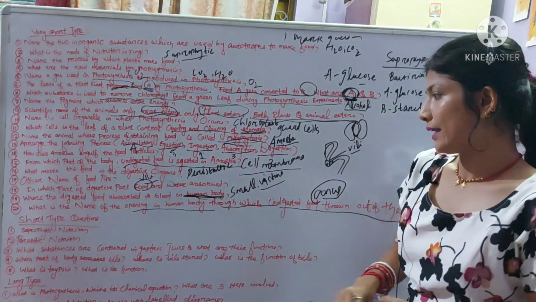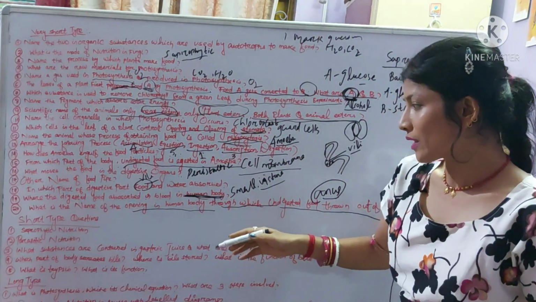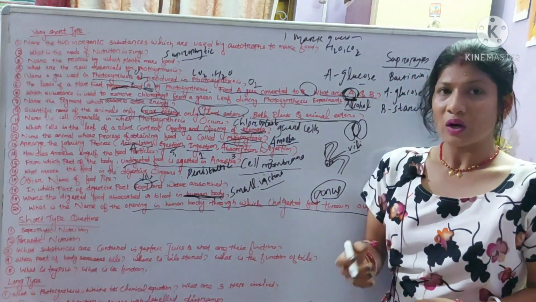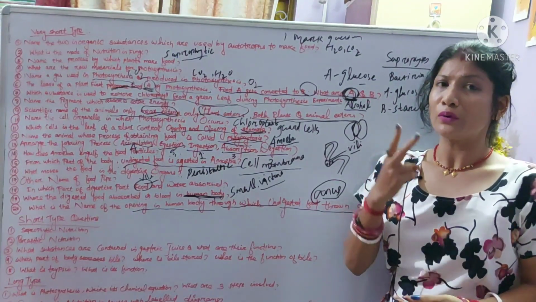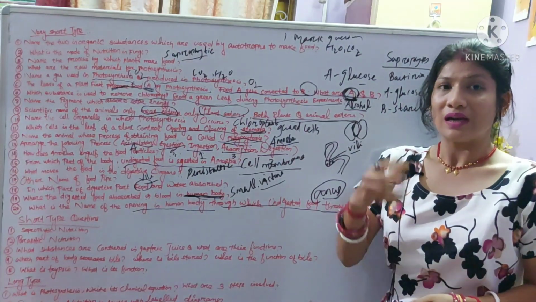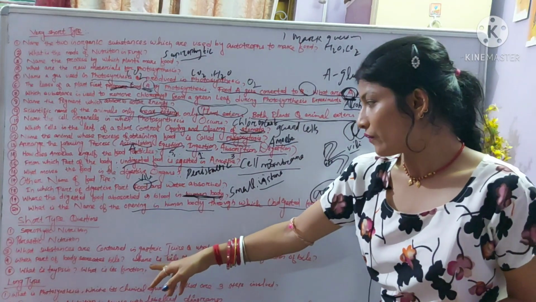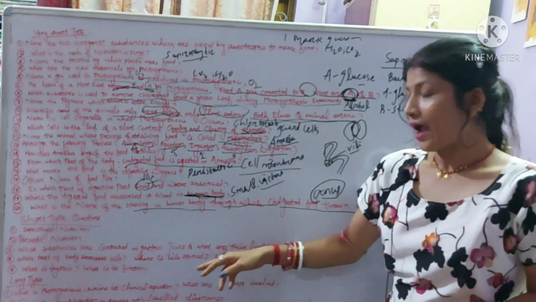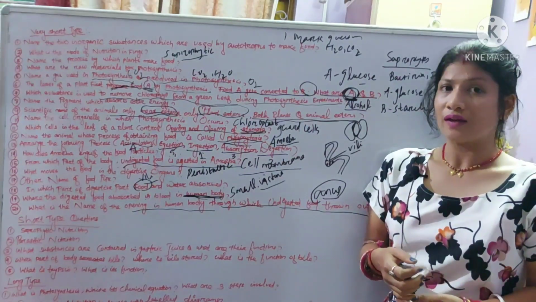Then the fourth question is, which part of the body secretes bile? We know the small intestine receives secretions from two glands. First is the liver, another is the pancreas. So the liver secretes the bile juice. Next question is, where is the bile stored? We know bile is greenish yellowish in color, and bile is stored in the gallbladder.